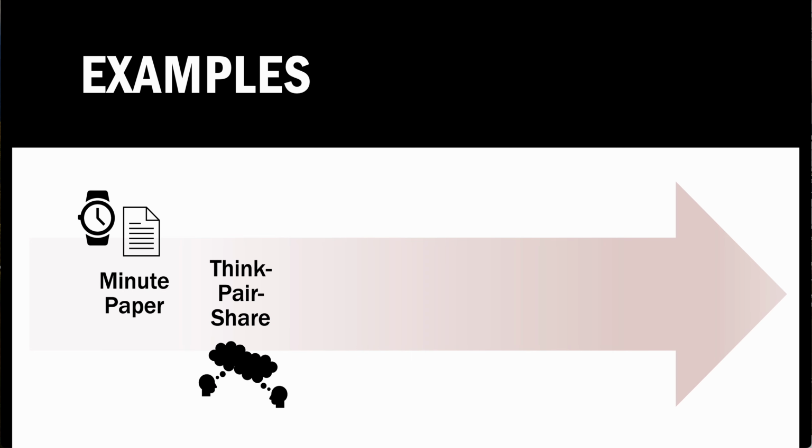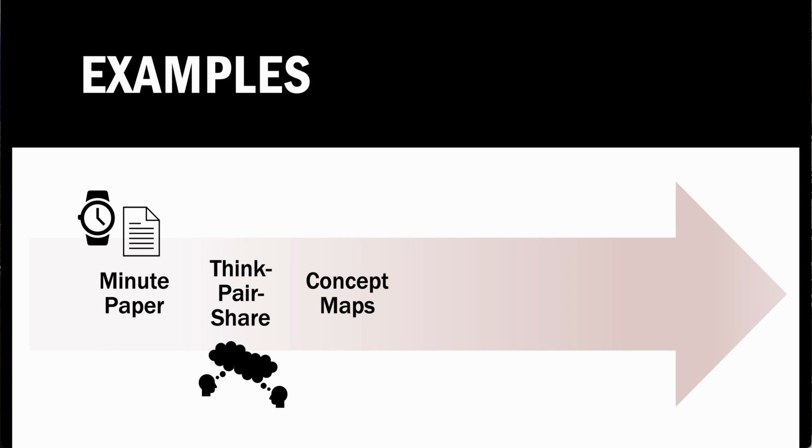A Think, Pair, Share involves posing a question to the class. Instead of asking students to respond immediately, you first give them a minute or a couple of minutes to think about the question on their own. Then you have them pair with another student nearby and ask them to discuss their thoughts. Finally, ask pairs to share what they discussed with the whole class. A Think, Pair, Share allows students time to process their thoughts before sharing with the whole class and can make them more comfortable doing so.